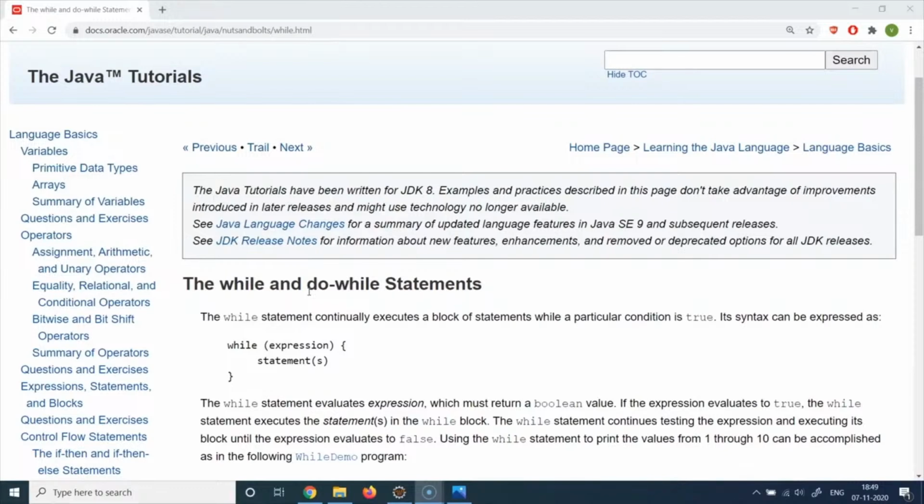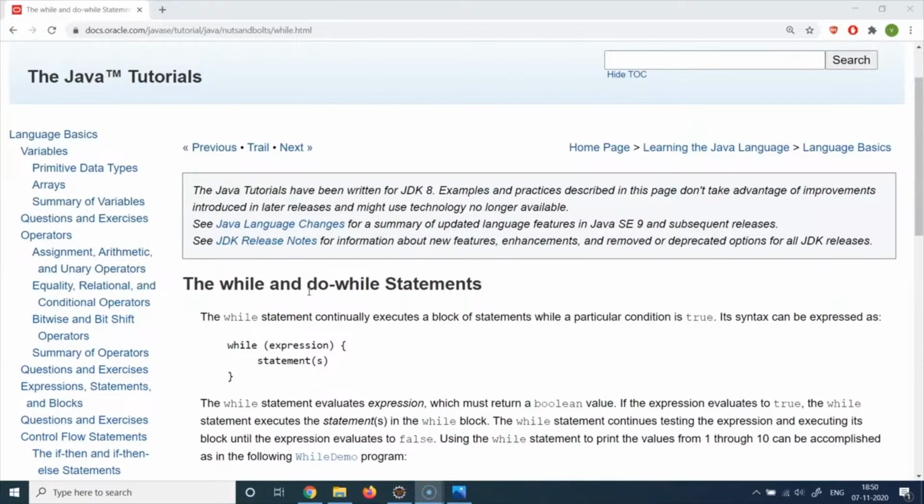That's too much of code. There has to be a simpler way of accessing all the elements one by one if I want to. And that's where the majority of the use cases for loops come into the picture. Now, Java provides multiple constructs to write loops. There is a while loop, a do while loop, a for loop, and also an enhanced for loop. And in previous versions of Java, the use of iterator was also very popular.